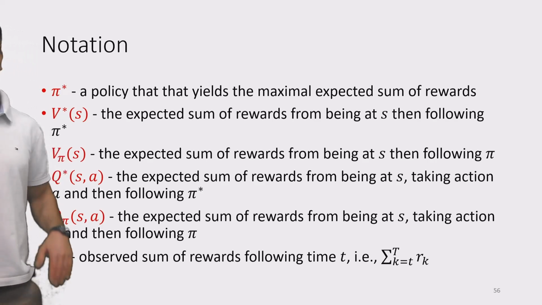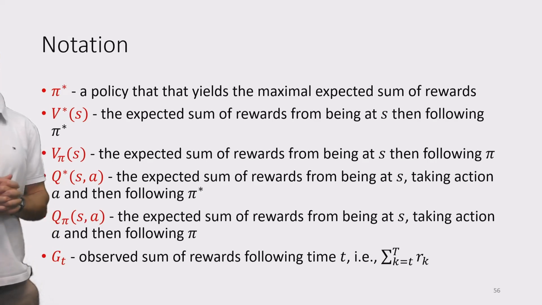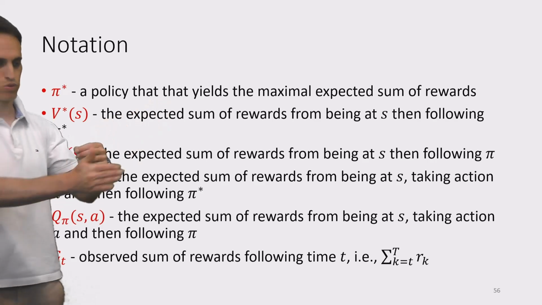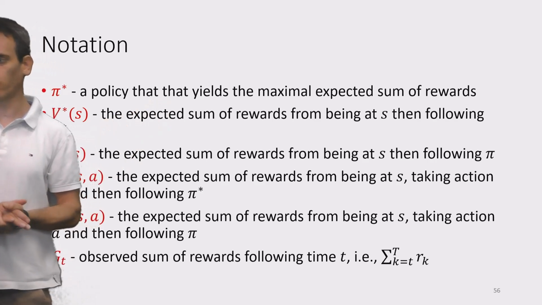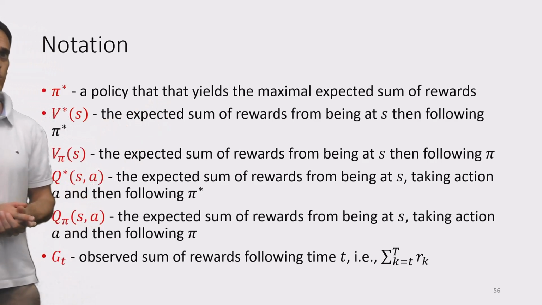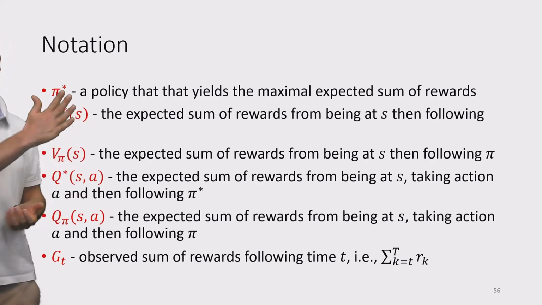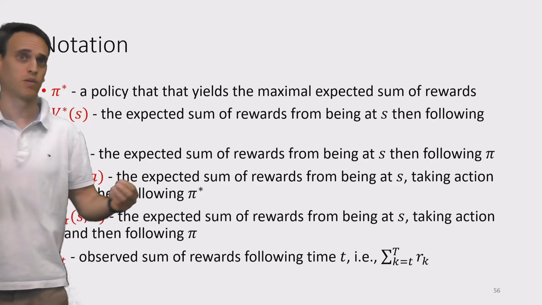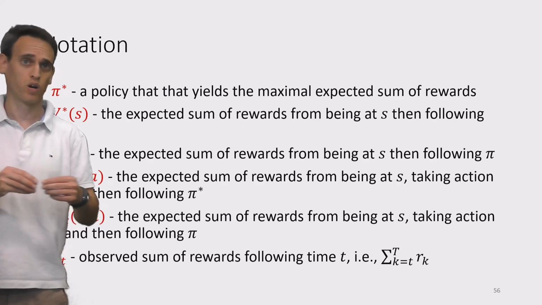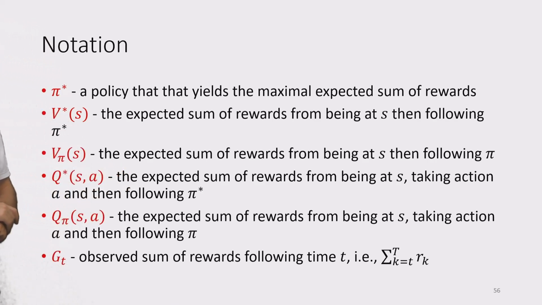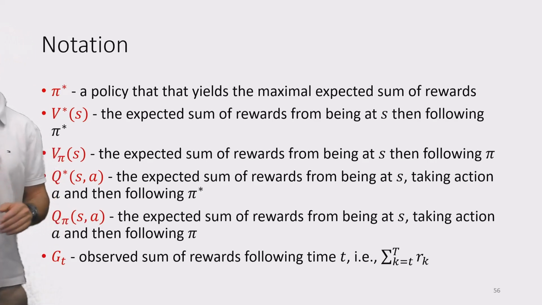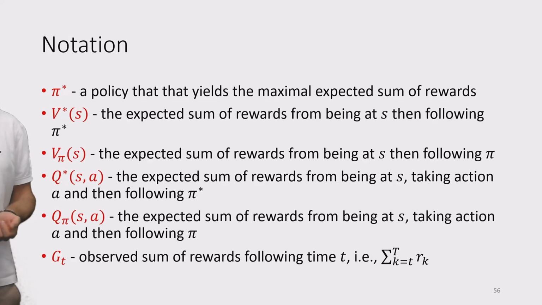So we have highly stochastic environments. If we do a single rollout, we'll travel through our environment, even if we follow a specific policy. Each time we sample a trajectory in our environment, we might see a different sum of rewards. Right? G of T is just one of those, but in most cases we are interested in optimizing the expected G value. And we'll have a different notation for that, but we'll discuss that later on.